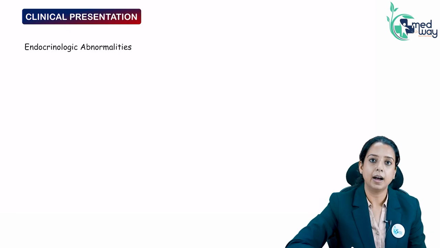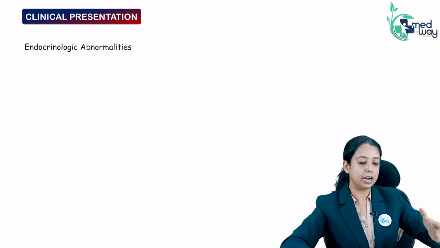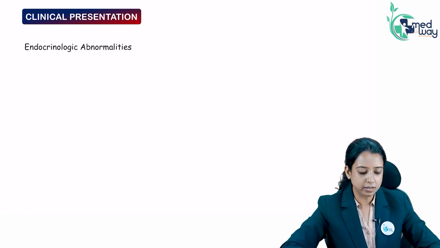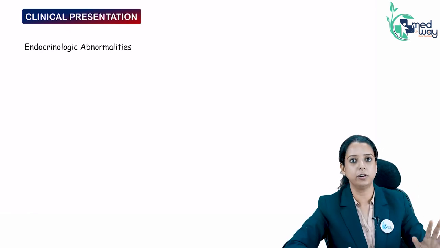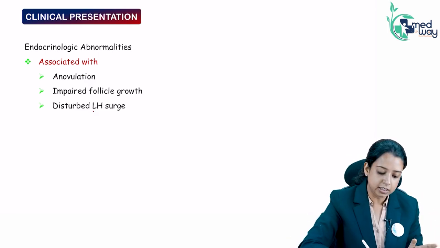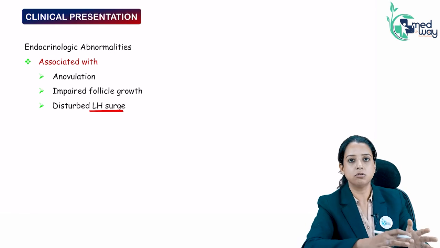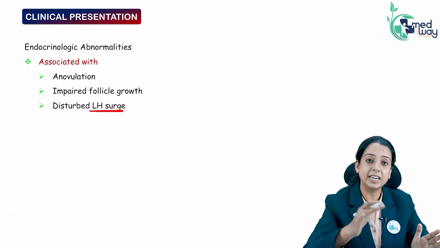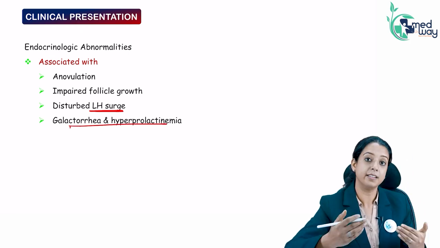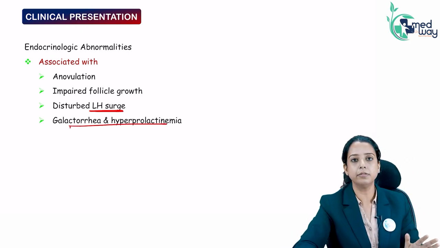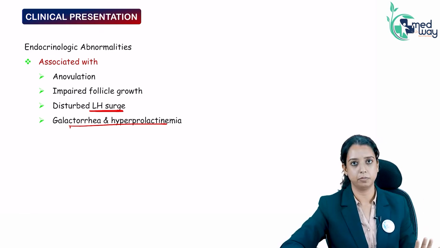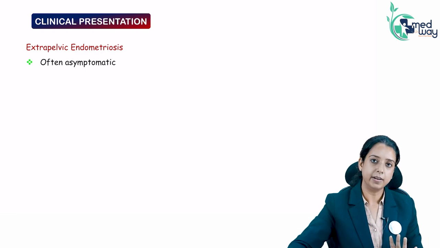Other than that, there can be other endocrinological abnormalities seen associated with endometriosis. They are not caused by endometriosis, they are seen associated in a patient of endometriosis, like anovulation, impaired follicle growth, disturbed LH surge. So disturbed LH surge is not because of endometriosis, but it has been seen associated with it. Then galactorrhea and hyperprolactinemia have also been seen. So there is some confounding factor which we are not able to deduce right now, but they are associated with endometriosis.